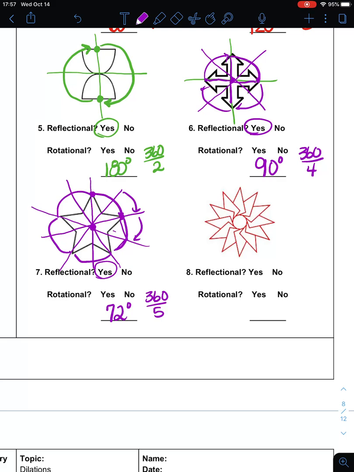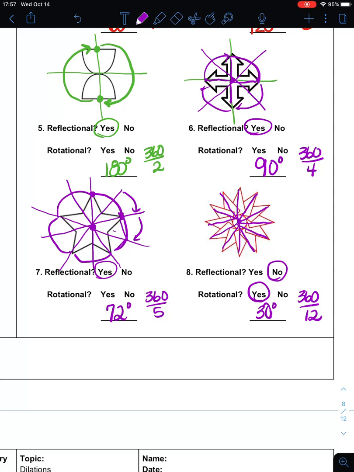Okay, so if you look at this last figure, if you reflect it, there's no way to fold this so that it folds on top of itself. So no, it does not have reflectional symmetry. But if I take this little pinwheel thing and I rotate it from here to here, then it matches up. And so I can rotate it around. And if I go all the way around, there are 12 different star tips. And so I can take 360 and divide it into 12 pieces and find out that yes, this has 30-degree rotational symmetry.